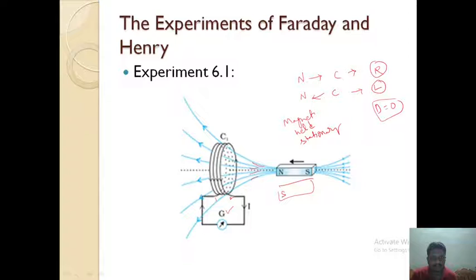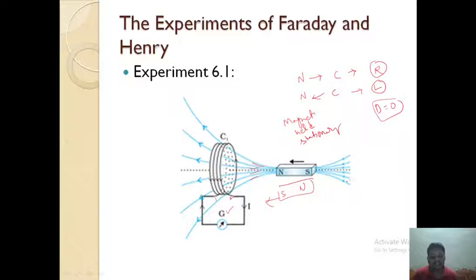Now, the south pole of the bar magnet is being pushed towards the coil. What happens? Similar types of effects will be observed, but the deflection will be in the opposite direction. Here the deflection becomes much larger when you move the bar magnet faster. If you move the bar magnet slower, the deflection will be small. If you move the bar magnet at a faster rate, the deflection will also be large.